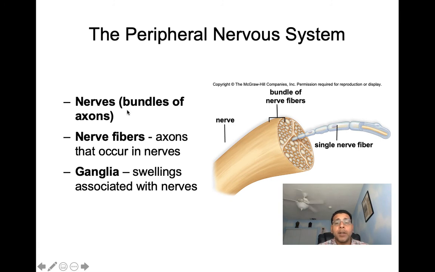So when we talk nerves, nerves are going to be bundles of axons. We get a whole bunch of axons, put them together, and they make up a nerve. So when you say you're getting on my nerves, you can also say you're getting on my bundle of axons. Then we have our nerve fibers. Nerve fibers are going to have axons that occur in the nerves. And then we have our ganglia. Ganglia are swellings that are associated with the nerves, as we have seen.